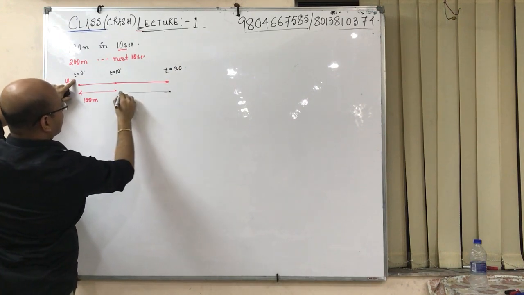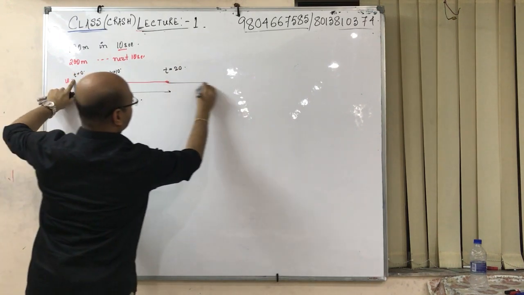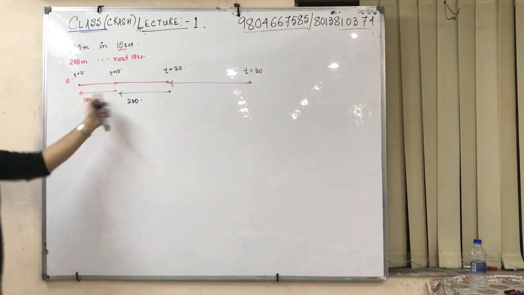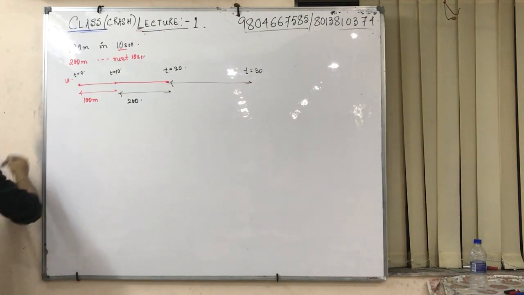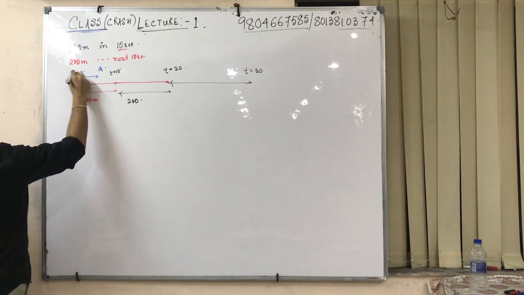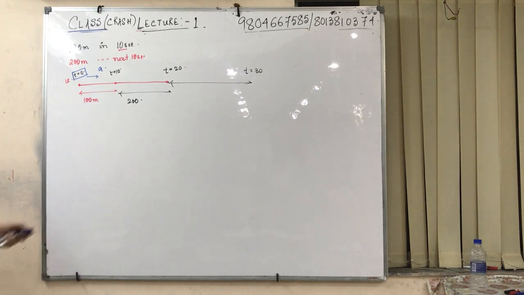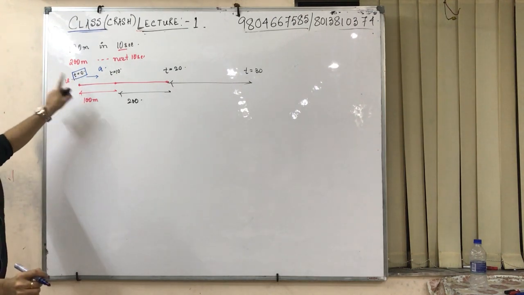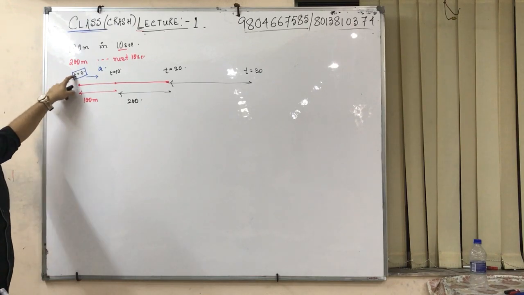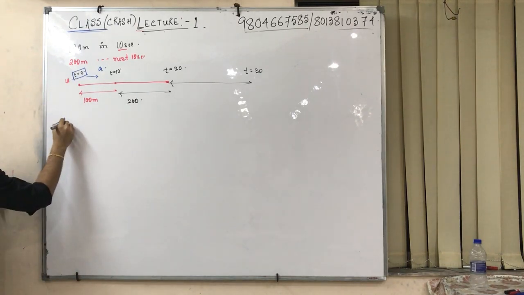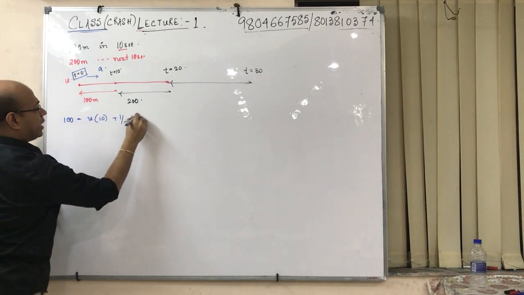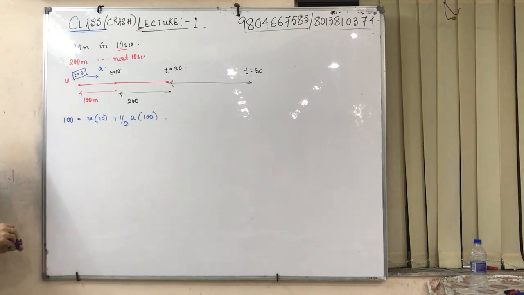In the next 10 seconds, it has moved 200 and you require how much it will move in the next. So it is not something geometry, okay? If it is moving with uniform acceleration a, so this is our assumption of t equal to 0. See the application of t equal to 0. I have assumed let this be the t equal to 0 and the body is having an initial velocity u. So I write 100 is equals to u into 10 plus half a into 10 square, that is 100.